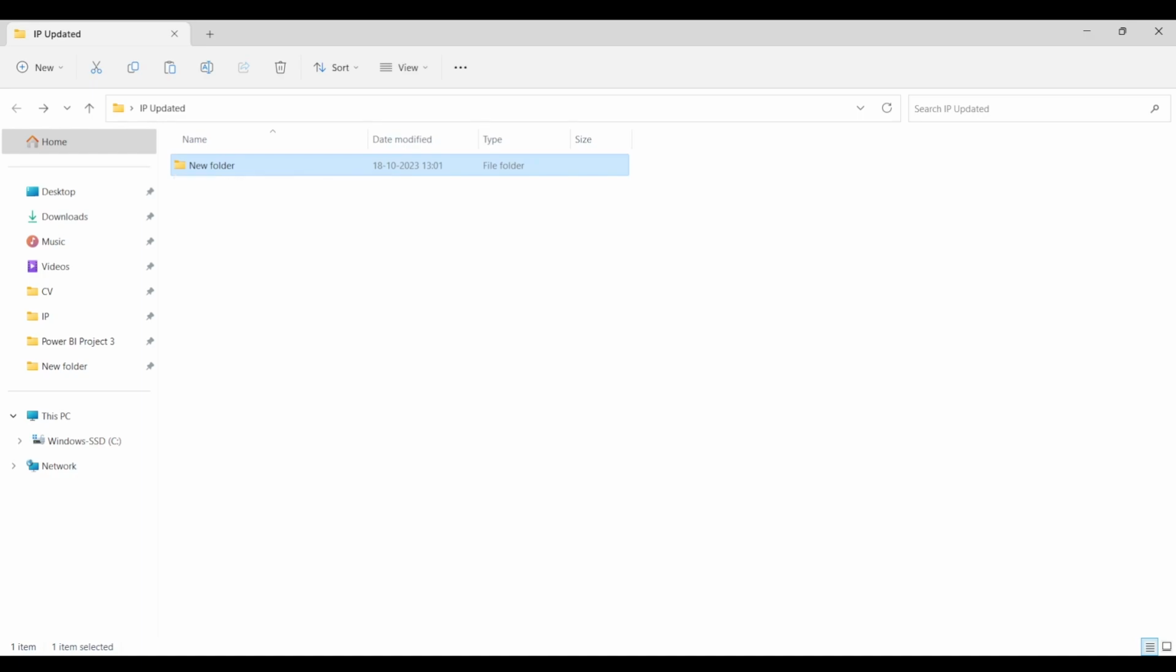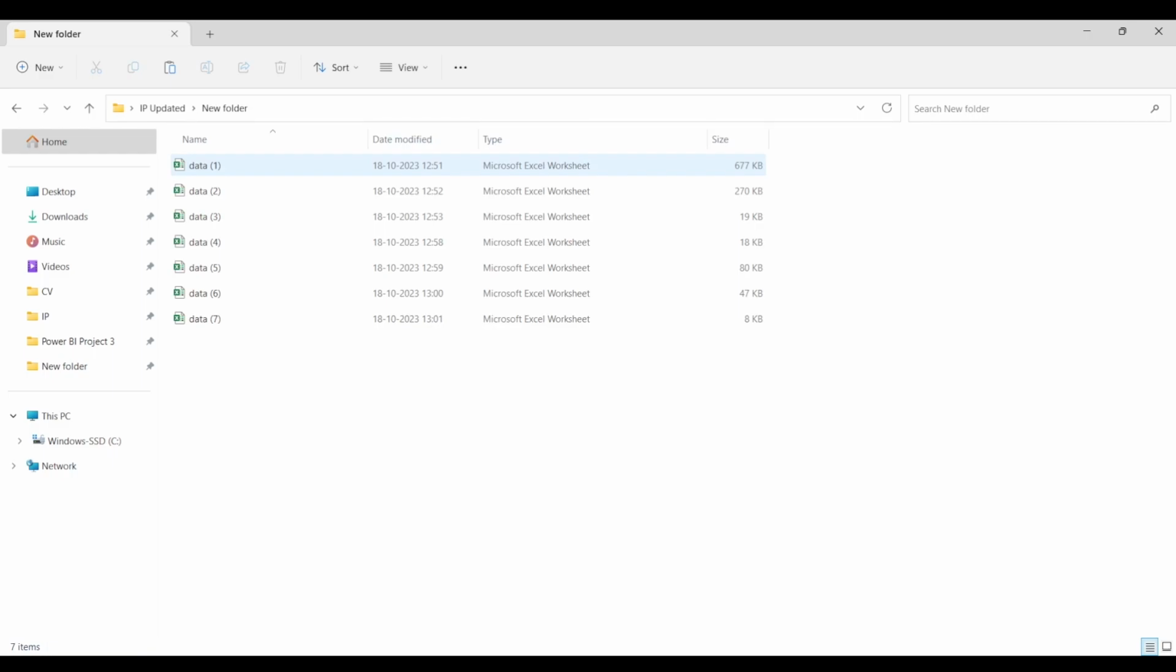So first of all, you can see this folder. I've downloaded all the files from the Bethlehem website, and this is the data that is available to us. There are 7 files, and these 7 files consist of the data. We are required to append them, and then we will use them for reporting purposes.